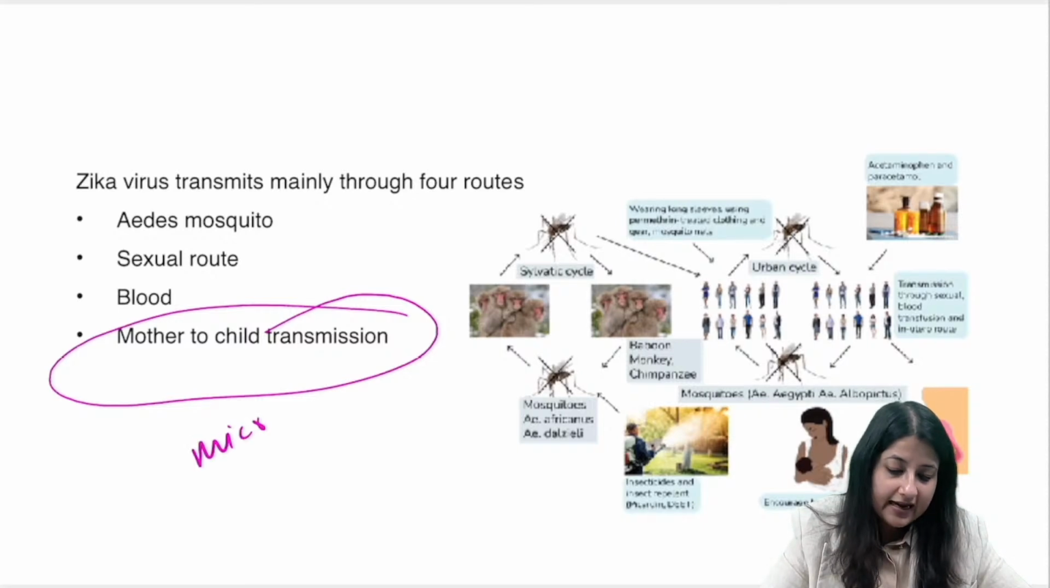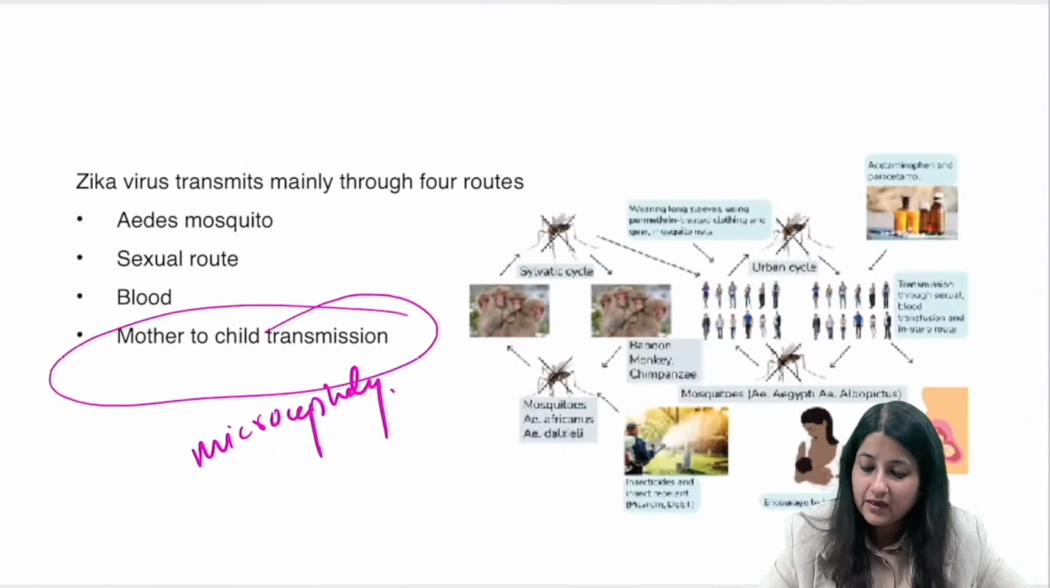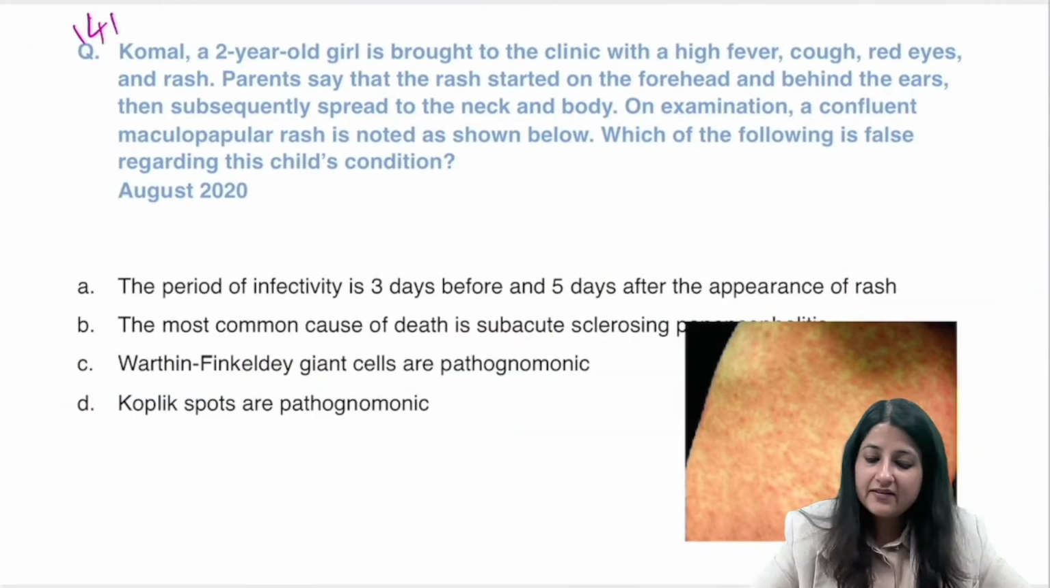ये इसका life cycle है and it also leads to microcephaly in the baby. Okay, microcephaly in the baby. All right. 141. What is the answer to this?